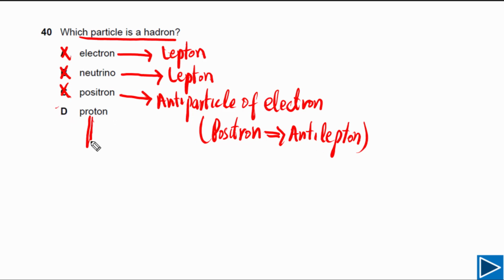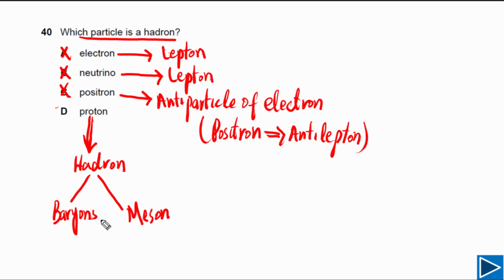Let's look at the proton now. We have discussed hadrons and leptons. Hadrons are heavier particles, and hadrons can be classified into two classes. We have discussed baryons and we have also discussed mesons.